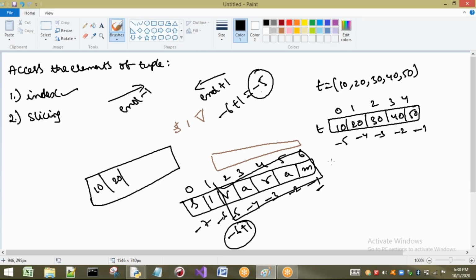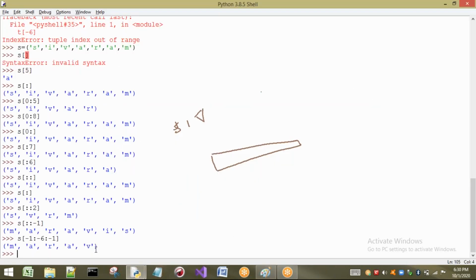So we have to consider up to what? -1 to -5 in reverse order, because I have given a step as what? -1. So the values are going to print it as what? MARAV. So that we are going to get MARAV as the output of our program. Okay, right. This is about how to access the elements of our tuple.